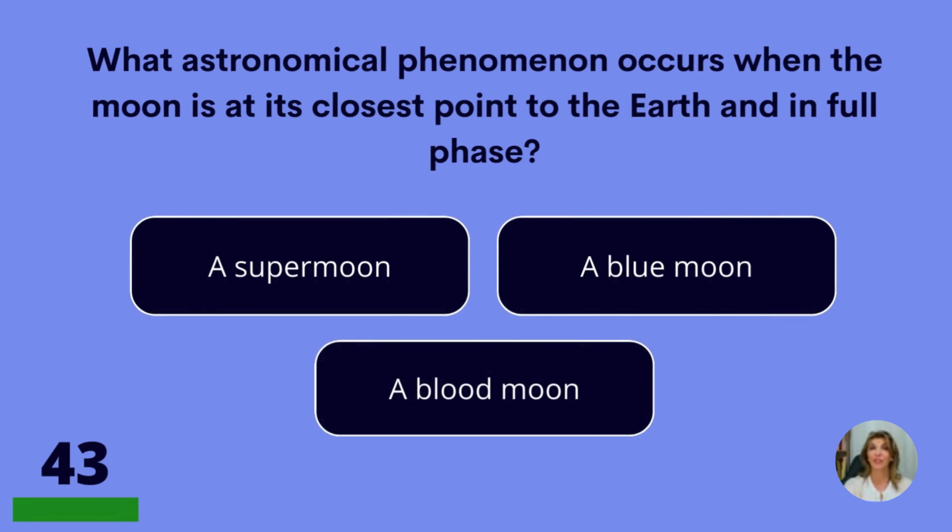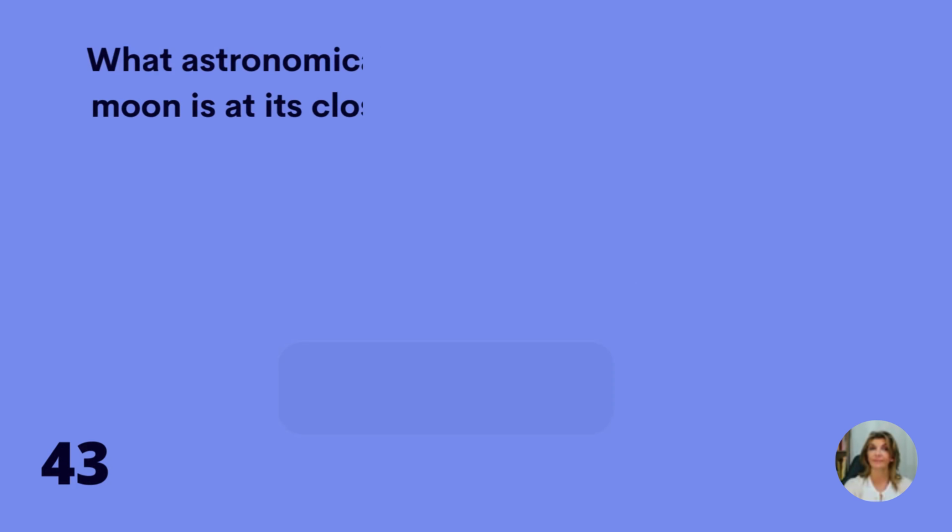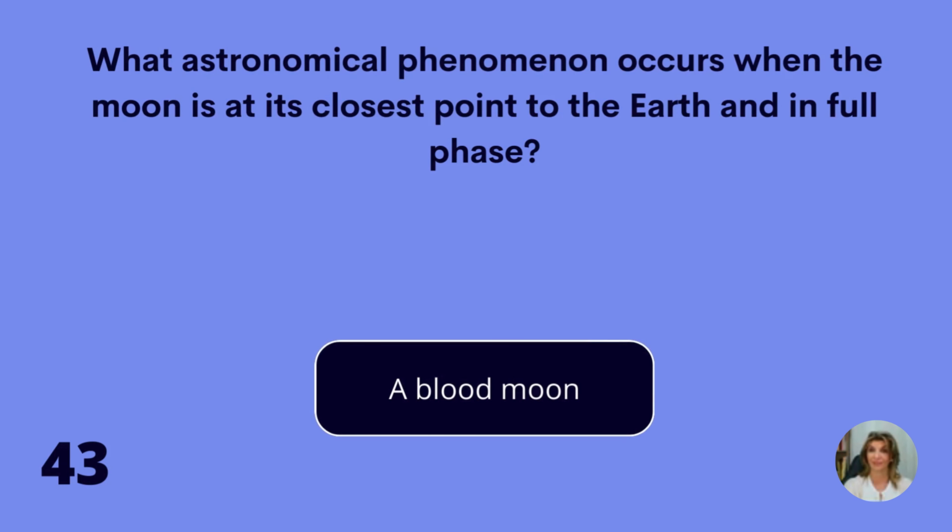What astronomical phenomenon occurs when the moon is at its closest point to the Earth and in a full phase? A supermoon, a blue moon, or a blood moon? A blood moon.